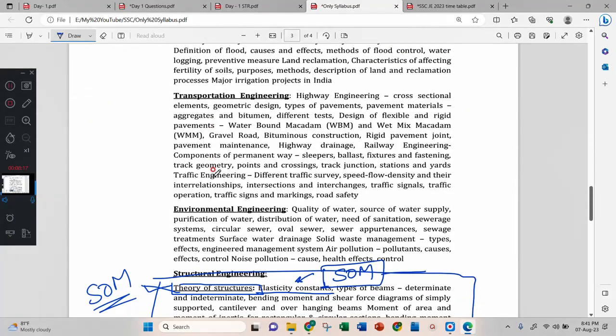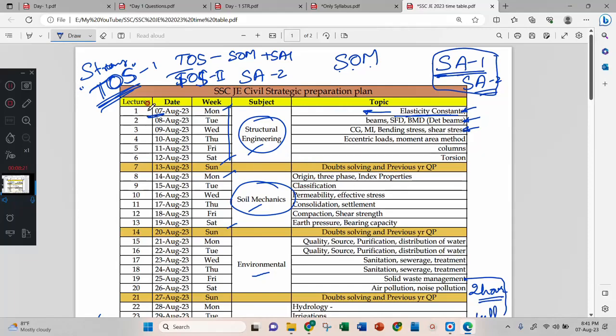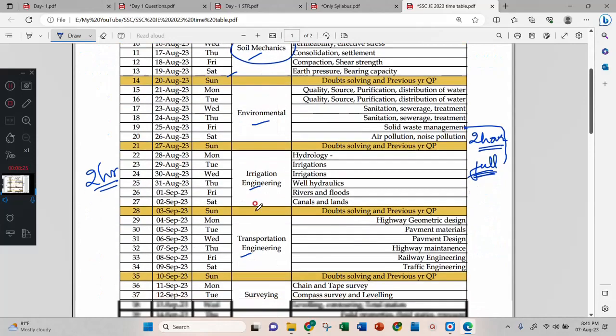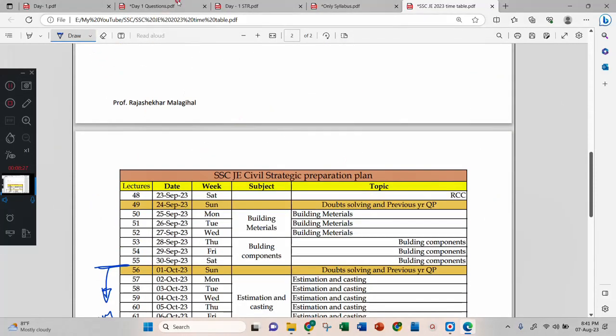That's why in my syllabus copy I have made only points so that I can cover all the things. This is all about the syllabus. If you have anything to ask about the syllabus, you can ask.